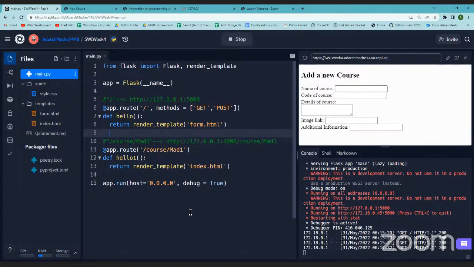Can I do the same thing using post? Definitely. I have to mention that my method will be post. Okay, and then make the request with the method post itself. All right. By default it will not happen. By default it will be get.